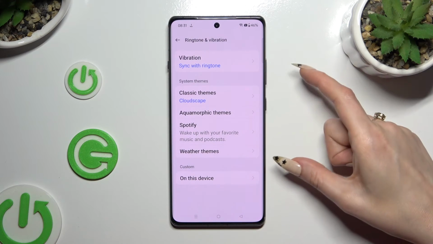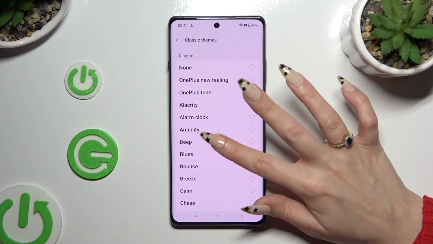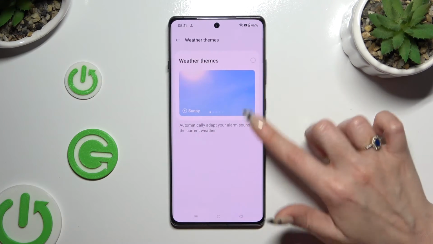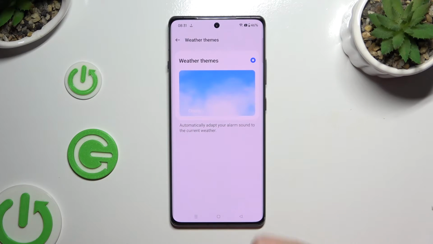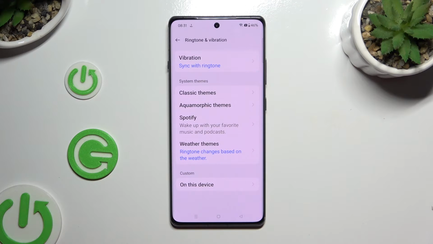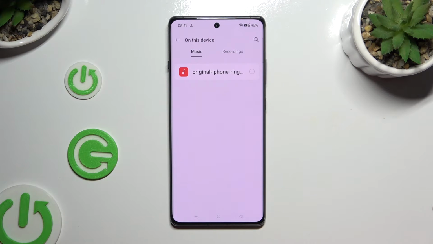Then you can pick one of those system themes to pick the perfect sound for your alarm. If you don't want to do it, you can always click on this device at the bottom and apply any song from your smartphone. Just click on it and go back.